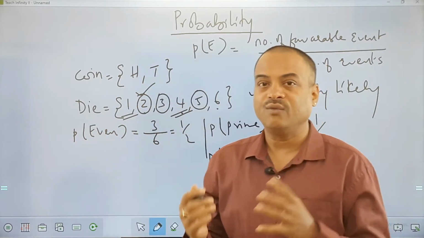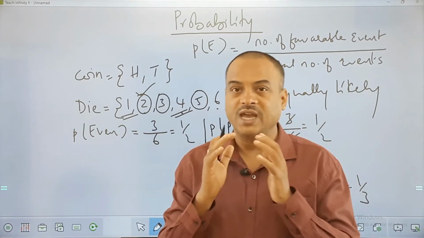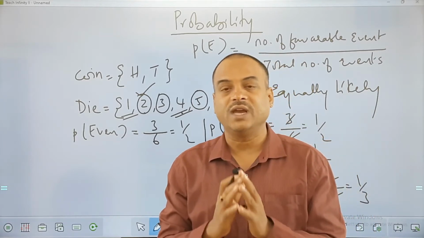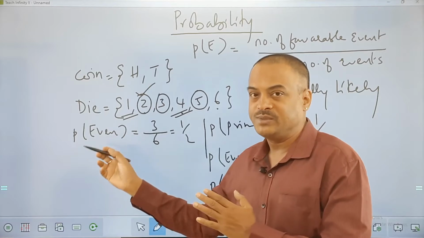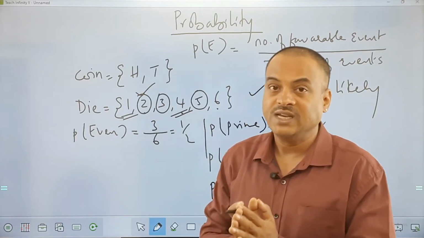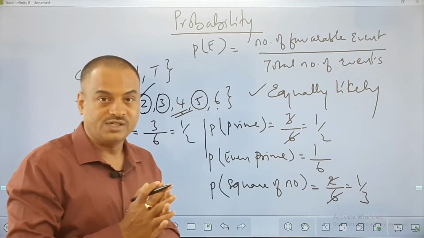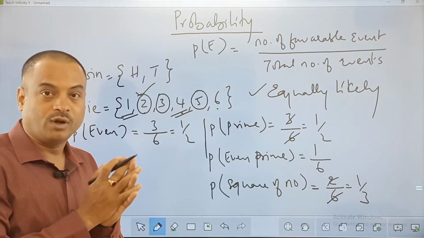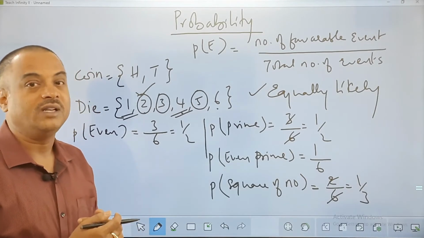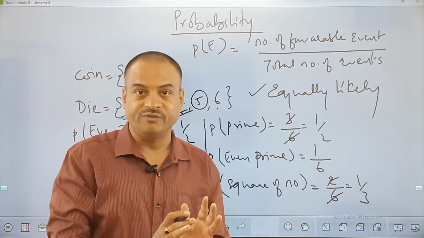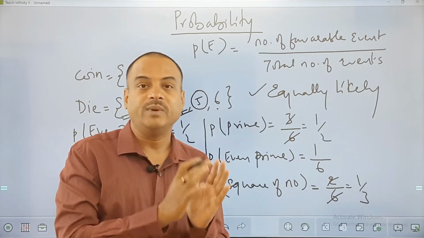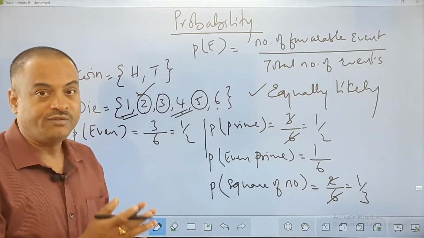If you have a little idea about this, you can do any question. Believe me, you can do any question very easily. That is the beauty of this subject, and it is a very useful subject, friends. In future, a lot of topics can be learned in probability. At your level, it is just a basic topic: you just need to know how many are in favor out of the total number of events.